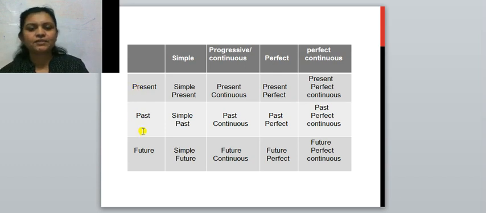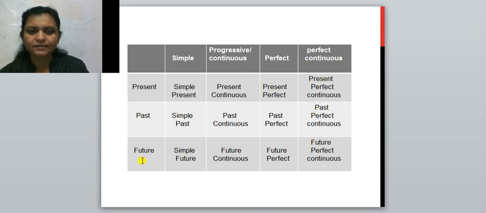Now, past tense. Same, we will take the aspects and we will take the tense. So first one is the simple past tense. Second, past continuous tense. Third, past perfect tense. And fourth one, past perfect continuous tense.